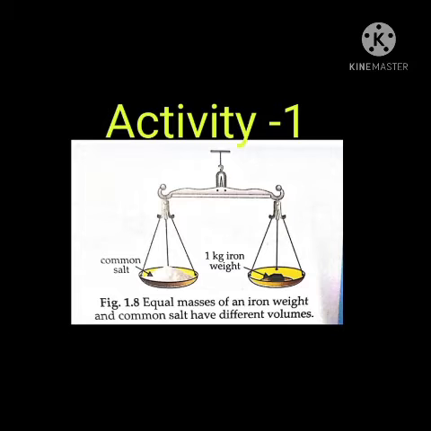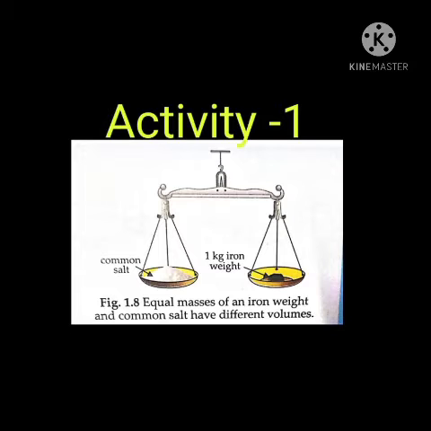We place the common salt on the left pan till the mass of common salt becomes equal to the mass of that 1 kg iron weight. Then we observe the space occupied by common salt and the 1 kg iron weight. So when you observe the space, you will observe that 1 kg of common salt occupies more space than 1 kg weight, right?